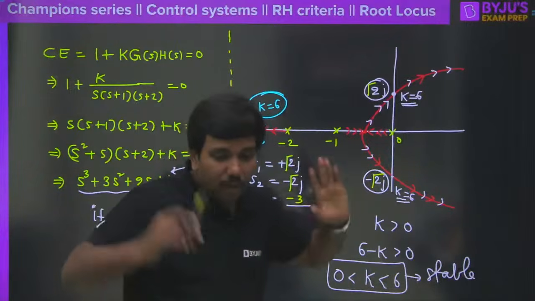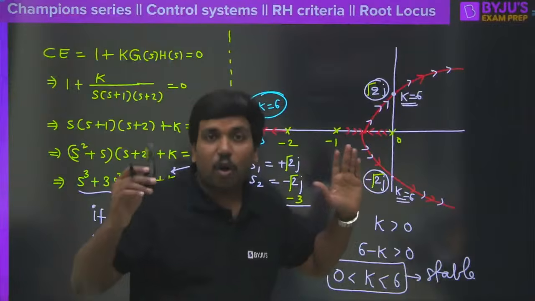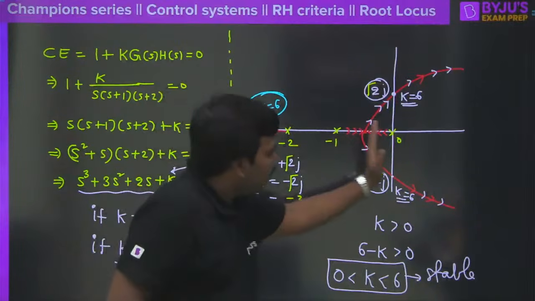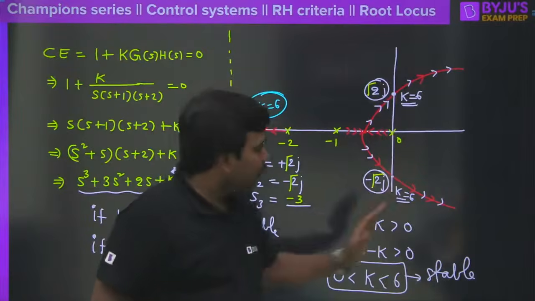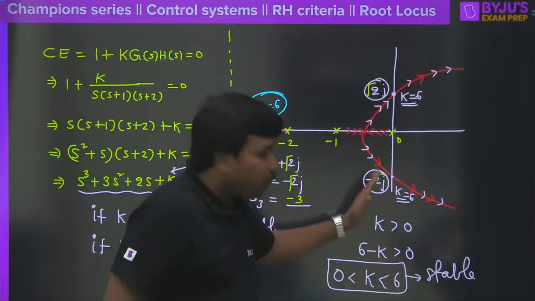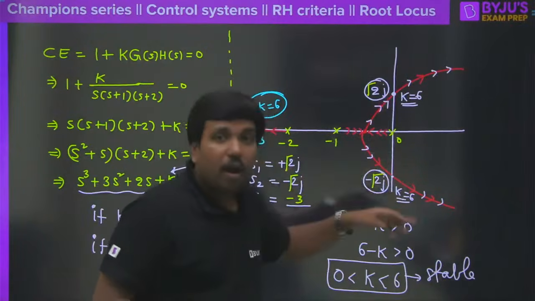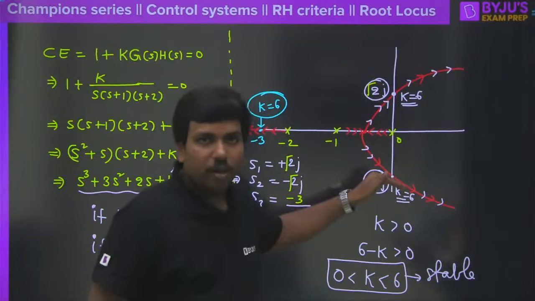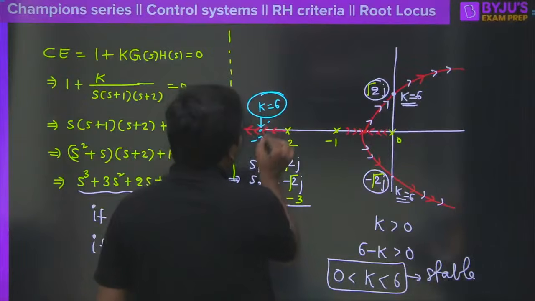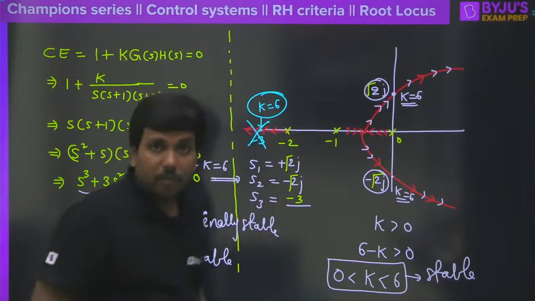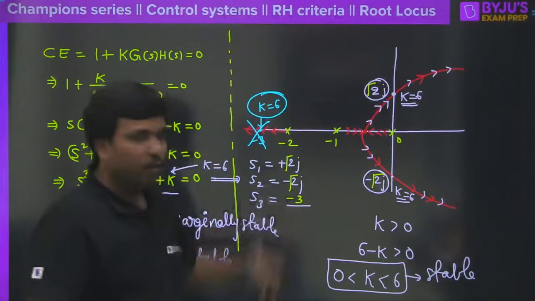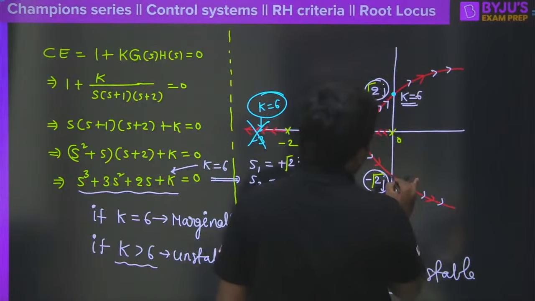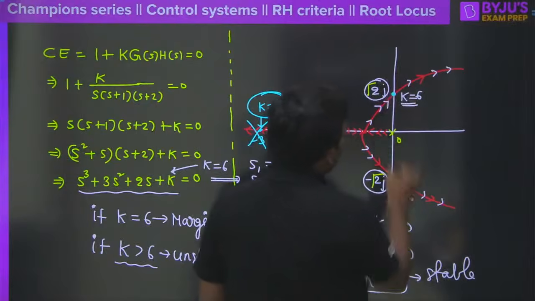Now we have a concept called the dominant pole concept, correct? What do you mean by dominant pole? The poles which are near to the j omega axis, isn't it? As root 2j and minus root 2j both are on the j omega axis, I can consider that these two are the dominant poles and I can neglect this one for the time being because it is far away from the j omega axis. Then you can say clearly that we have a complex conjugate pole pair on the j omega axis.